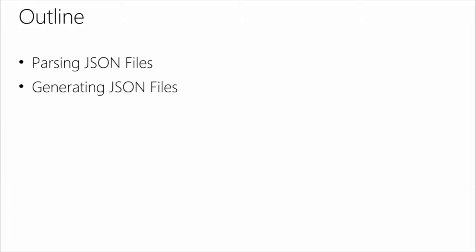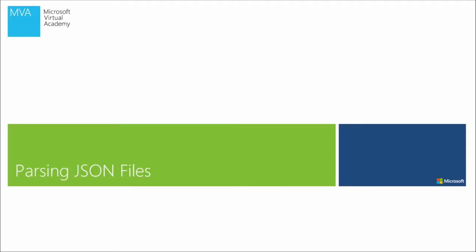In the prior module, we examined the structure of a JSON file, took a look at all the different moving parts that make up a JSON file, but we were left with the question, how do we actually read a JSON file, and how do we actually create a JSON file? So, Benjamin, how do we do that? OK, well, right now in Module 3, we'll show you how to do that. Perfect. I like it. We're going to teach you how to parse a JSON file, how to generate a JSON file, and so let's start with parsing a JSON file.